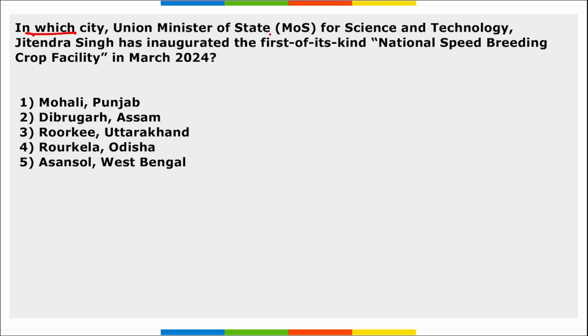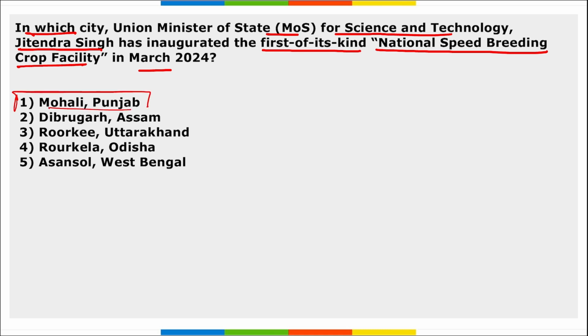Next, in which city Union Minister of State for Science and Technology Jitendra Singh has inaugurated the first of its kind National Speed Breeding Crop Facility in March 2024? So, in which city? It is in Mohali, Punjab. Right? This facility is aligned with the Government of India's vision to double farmers' income, ensure economic empowerment and foster agriculture startups. And this will enable the farmers to enhance both the quality and quantity of their crops.